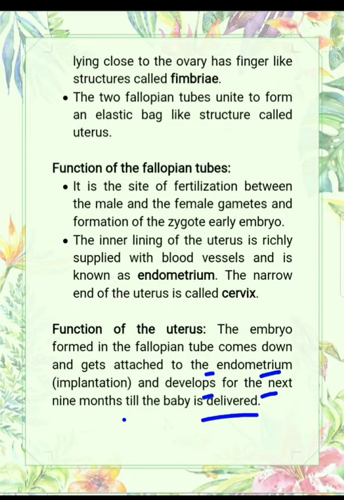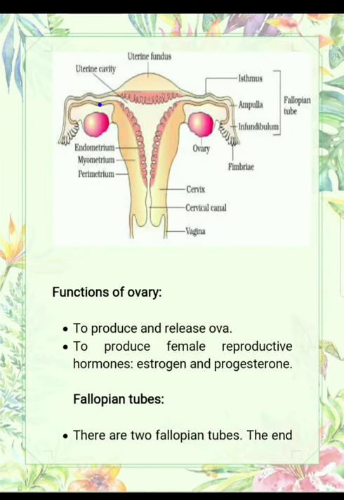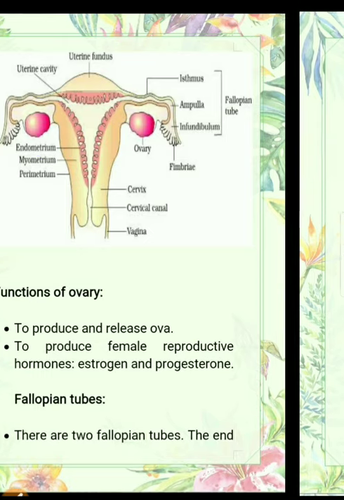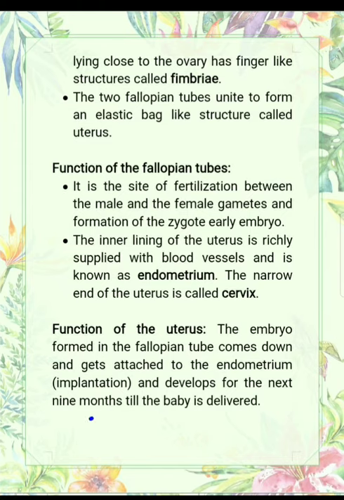After fertilization, the zygote, after repeated division, converts into an embryo, and the embryo gets implanted here, attached to the uterine wall, or endometrium, for further development for 9 months till the baby is delivered. So the function of the uterus is to provide attachment of the embryo to the uterine lining.